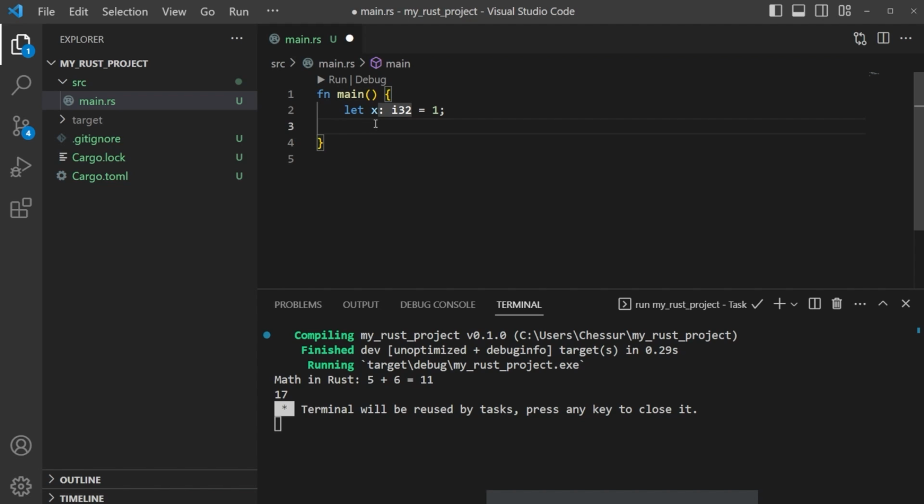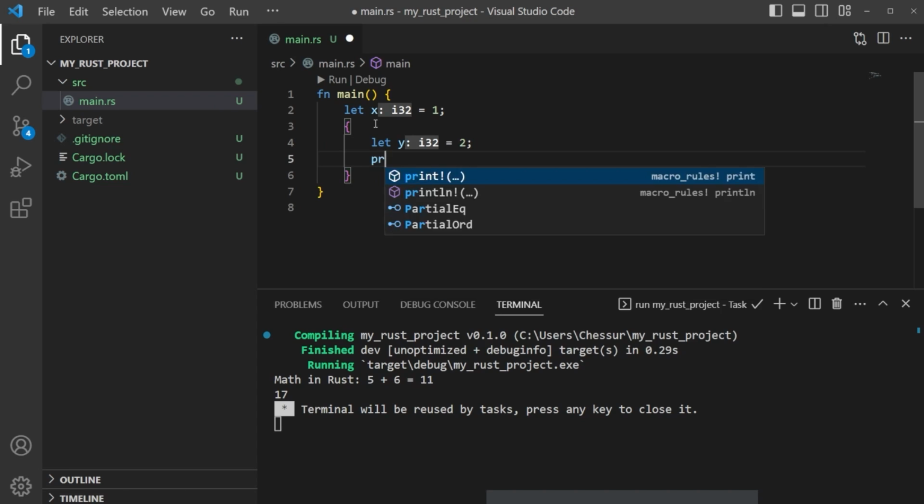In theory, we could have another block of code. We'll see this with if statements, conditional statements, other things, but we can have other variables declared within here. We can have like let y equals 2. Now, within this block of code, we can actually come in here and just println and call out both x and y if we wanted to. We could just say something like, again, we could do math.